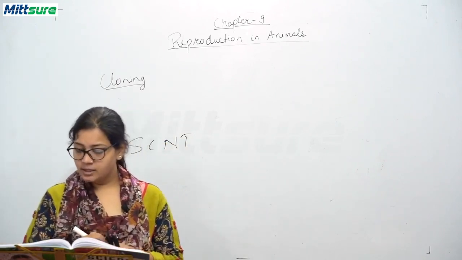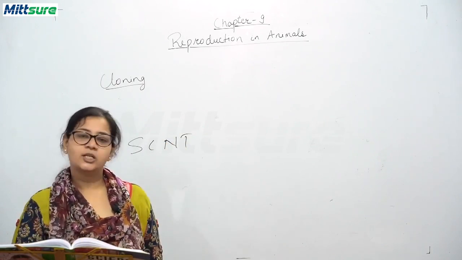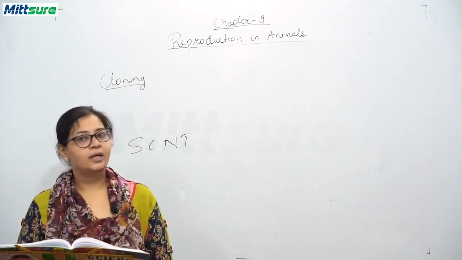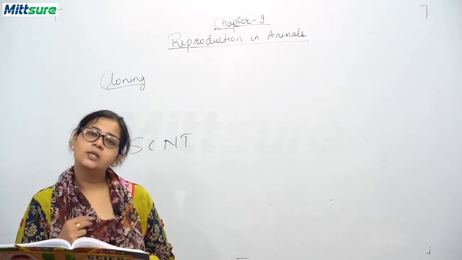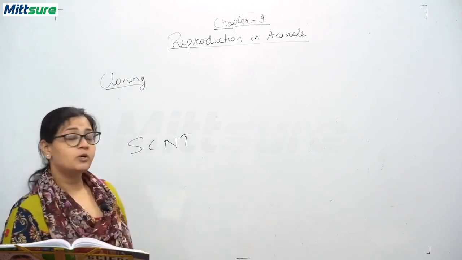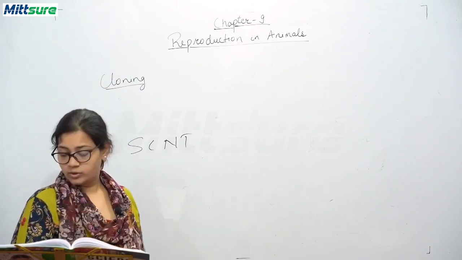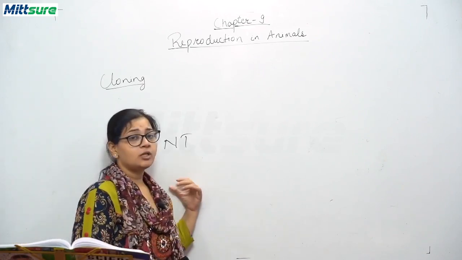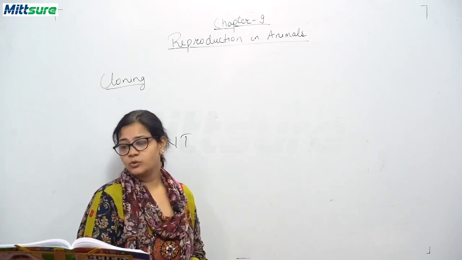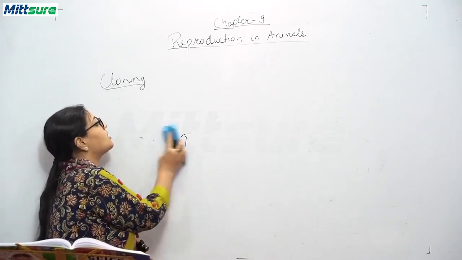What happens in this? We take somatic cells such as skin cells, and we transfer the skin cell DNA into an egg cell with its nucleus removed. We remove its nucleus and combine them. By this process of transferring DNA by injection, or we can also transfer this DNA through a process using electric currents, a clone is formed. So this is the process of cloning.